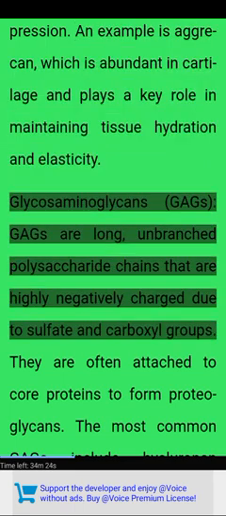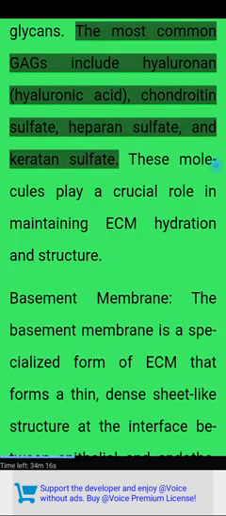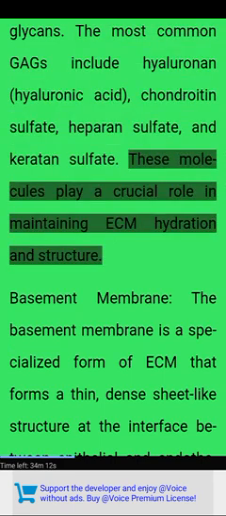Glycosaminoglycans (GAGs) are long, unbranched polysaccharide chains that are highly negatively charged due to sulfate and carboxyl groups. They are often attached to core proteins to form proteoglycans. The most common GAGs include hyaluronan, hyaluronic acid, chondroitin sulfate, heparan sulfate, and keratan sulfate. These molecules play a crucial role in maintaining ECM hydration and structure.